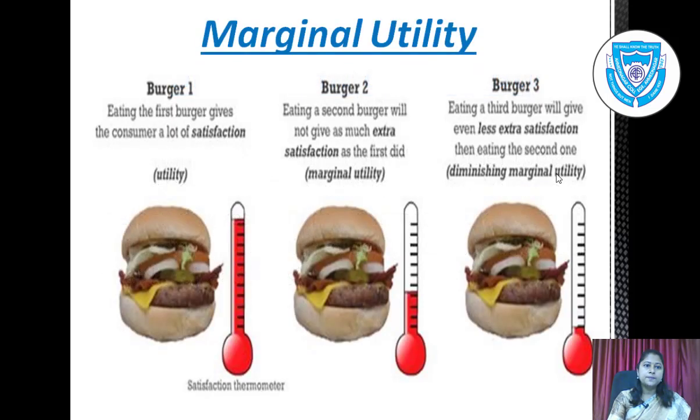See the example. Eating the first burger gives the consumer a lot of satisfaction, that is called utility. Eating a second burger will not give as much extra satisfaction as the first did, that is marginal utility. Eating a third burger will give even less extra satisfaction than eating the second one, that is diminishing marginal utility.